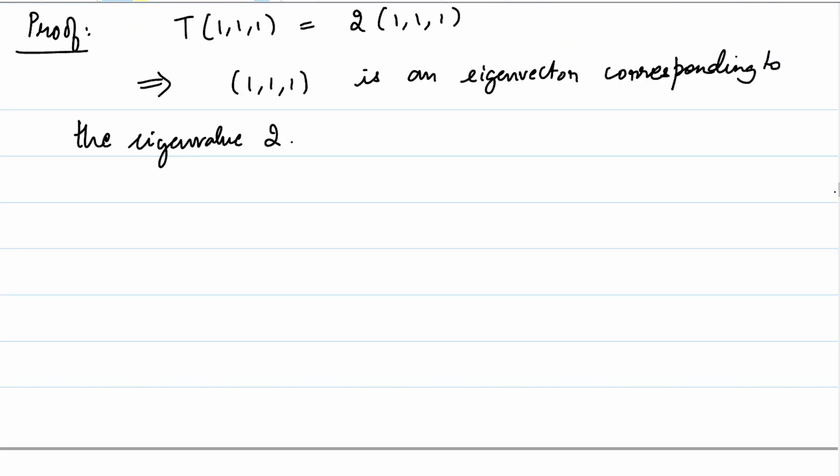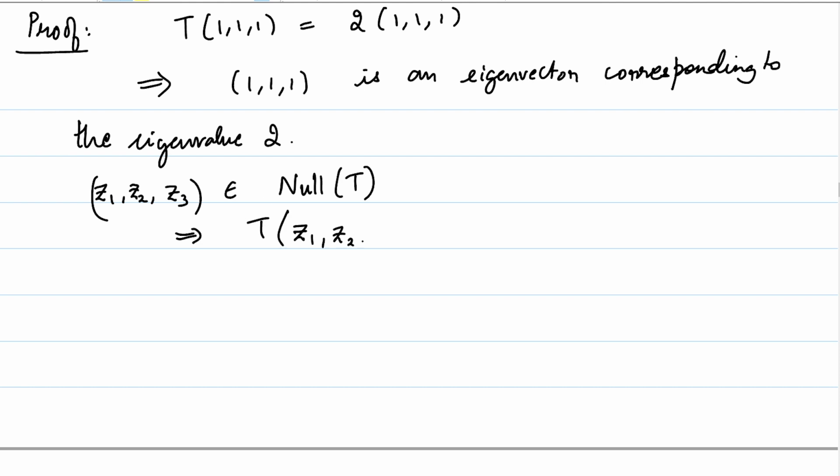And what do we know about z1 z2 z3? z1 z2 z3 is in the null space of T, or the kernel of T. This implies that T of z1 z2 z3 is the 0 vector, but that is just equal to 0 times z1 z2 z3.